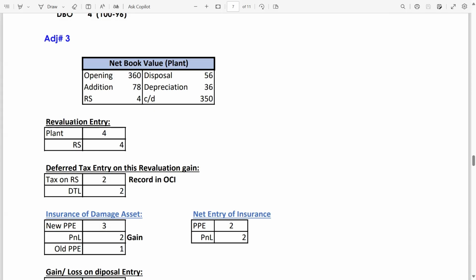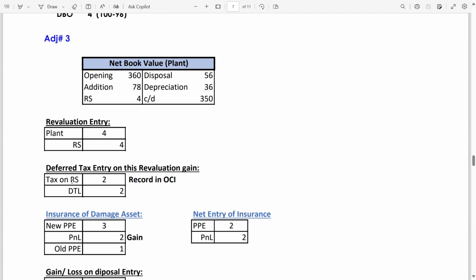Now revaluation entry: plant debit, revaluation surplus credit. Look, this 4. Deferred tax on this revaluation gain, tax on revaluation goes in OCI because it's a component of OCE. It's a component of an equity item. Against it, you have to book deferred tax liability. I have explained earlier why deferred tax expense, not income.